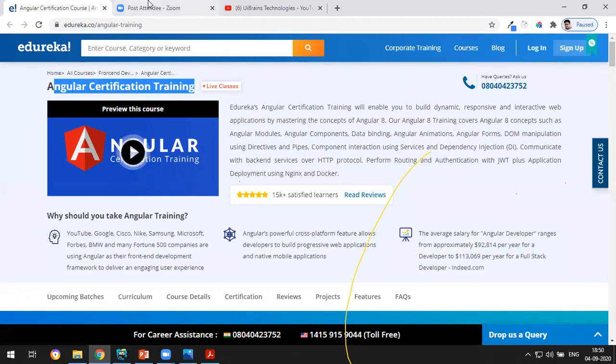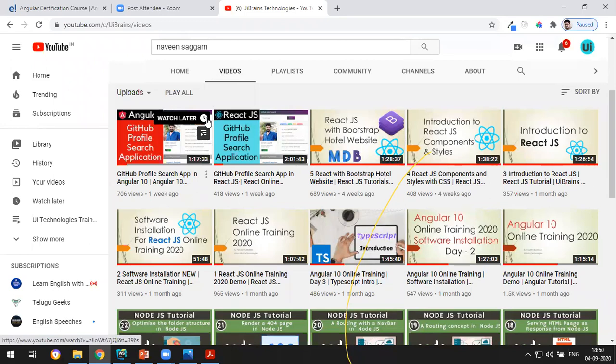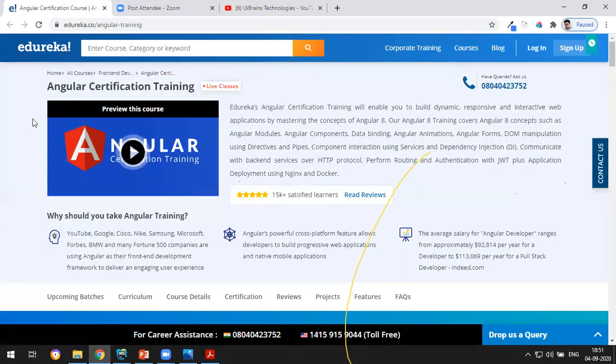They will give certification, but here we don't, because I believe certification doesn't matter; knowledge matters. It doesn't mean that if you are from a reputed college they'll take you directly. Everybody has to go through the technical sessions and HR round. Even if you are from Microsoft or Google, if you want to join another company, you must go through the interview process, which checks your knowledge. So I don't feel certification is that important.